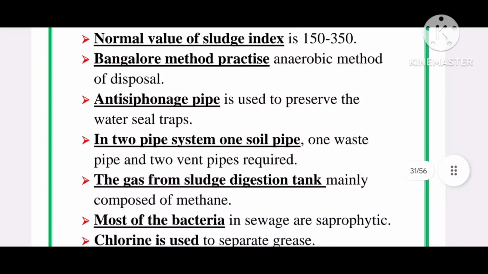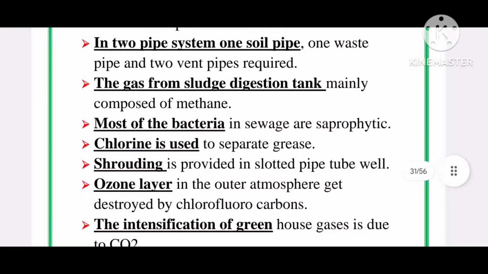The gas from sludge digestion tank is mainly composed of methane. Most of the bacteria in sewage are saprophytic. Chlorine is used to separate grease. Shrouding is provided in slotted pipe tube well.